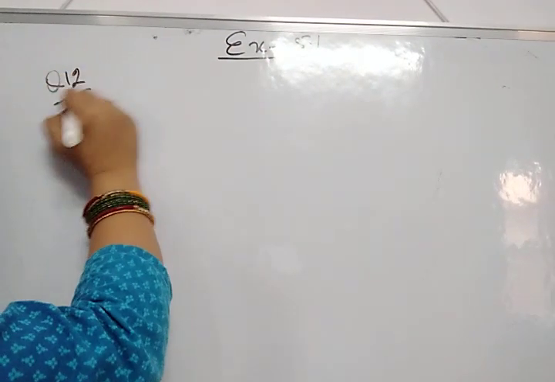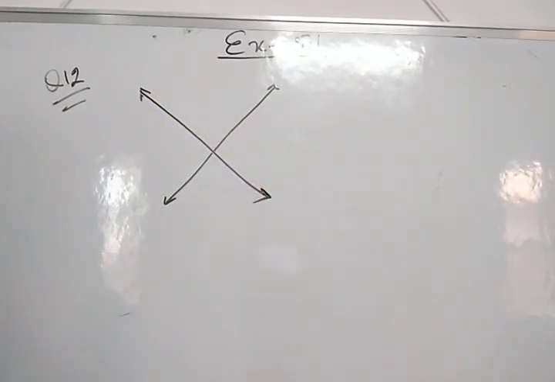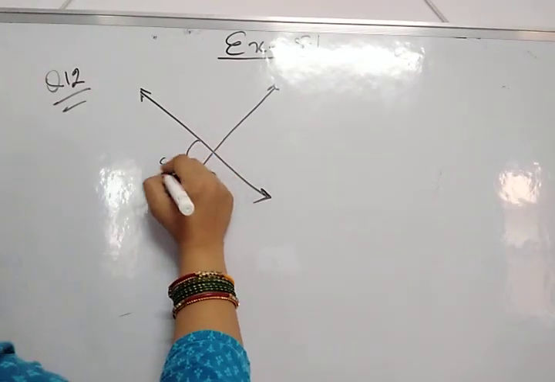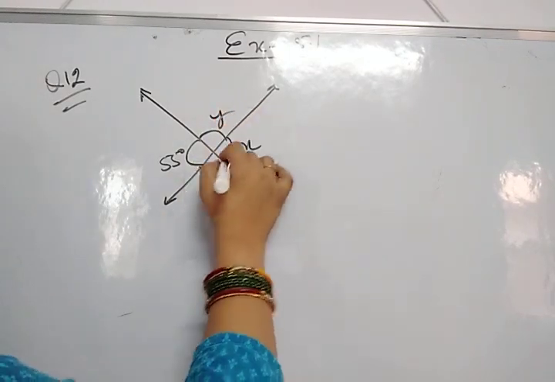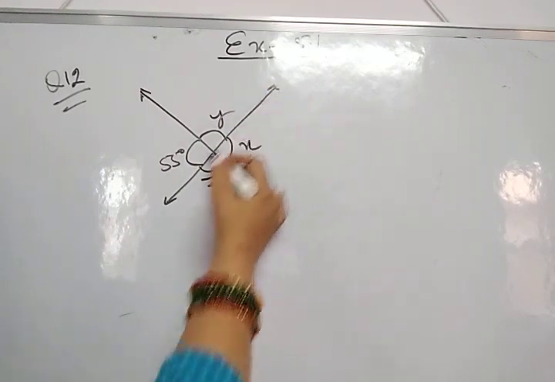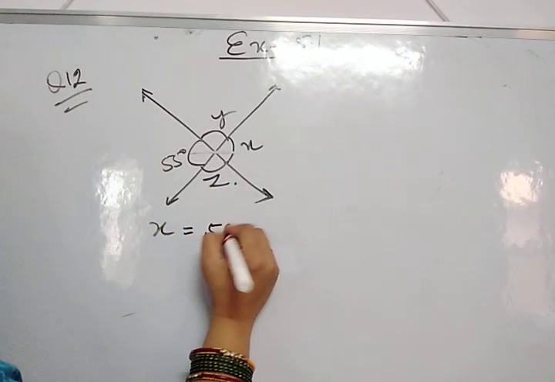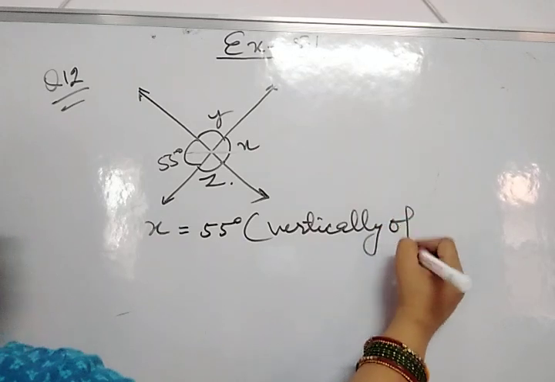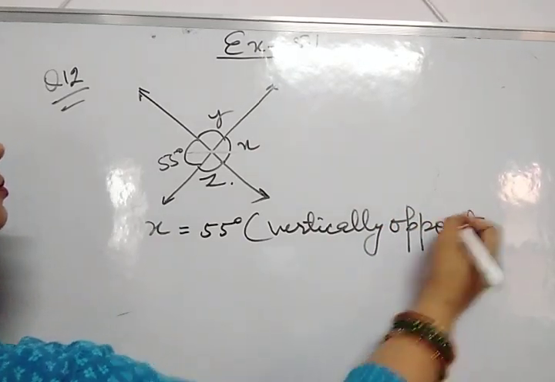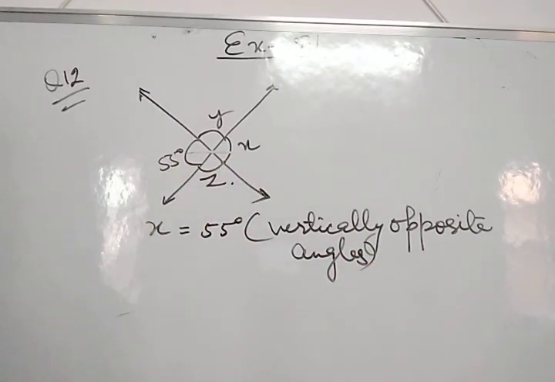Now see the 12th question of this exercise. One of the angles is given as 55 degrees and we have to find out the rest of the unknown angles. Now see, we can see X in these two intersecting lines. So these two angles are vertically opposite angles, and vertically opposite angles are equal. So the value of x is 55 degrees.